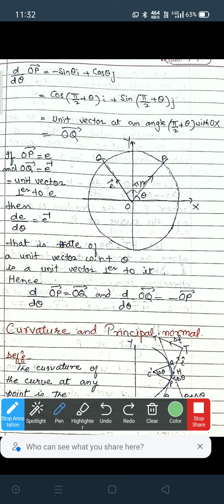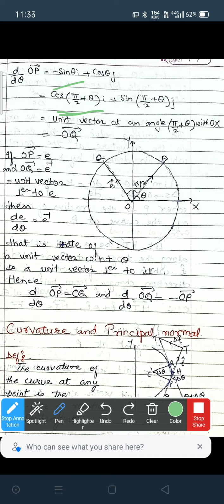So the derivative of OP with respect to theta is equal to minus sin theta i plus cos theta j, and this is the same as cos of pi by 2 plus theta i plus sin of pi by 2 plus theta j.